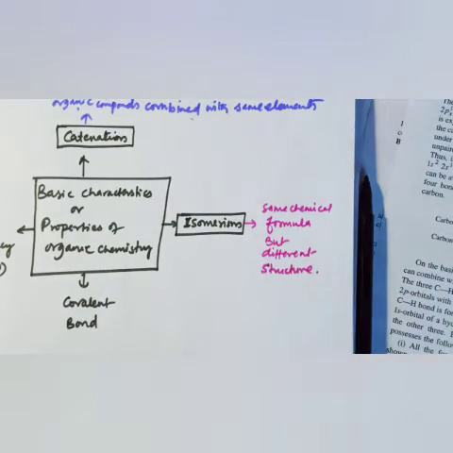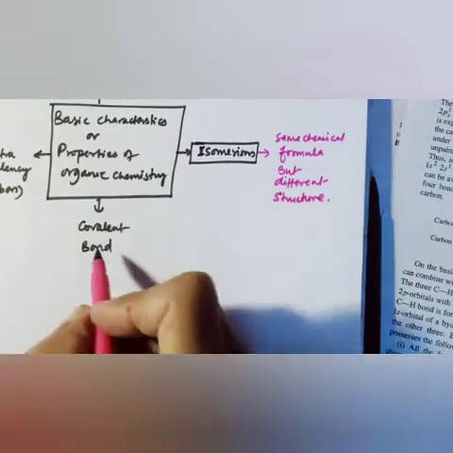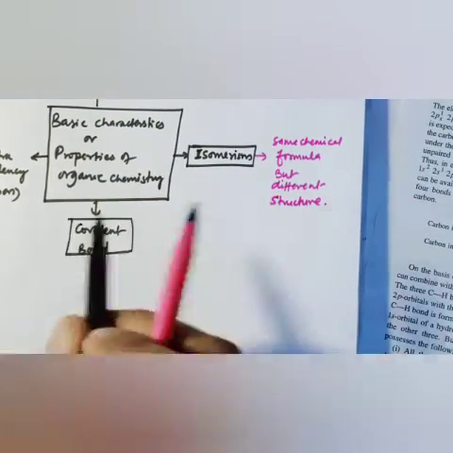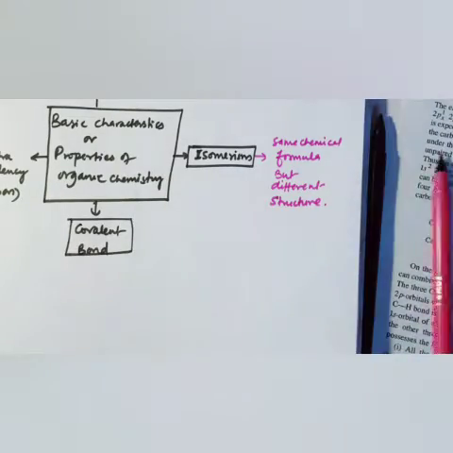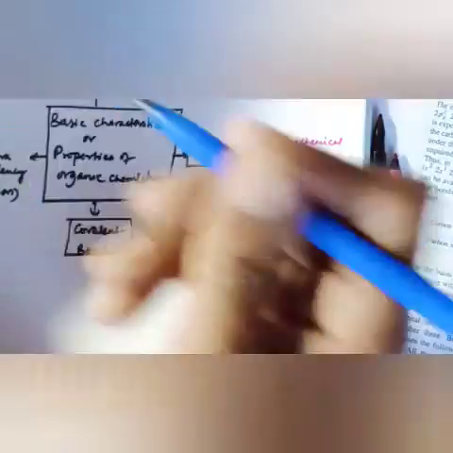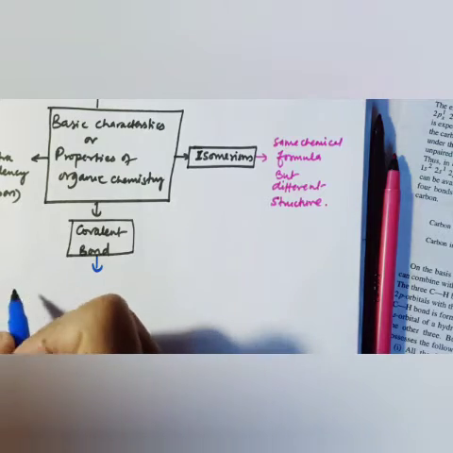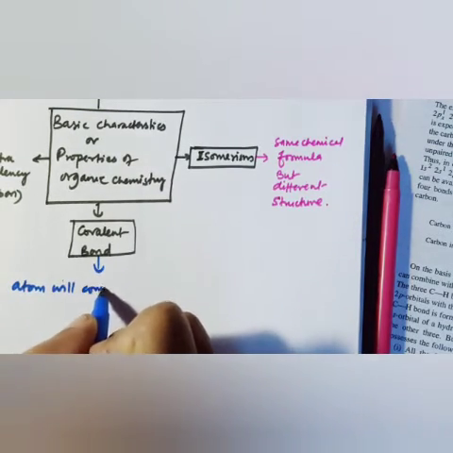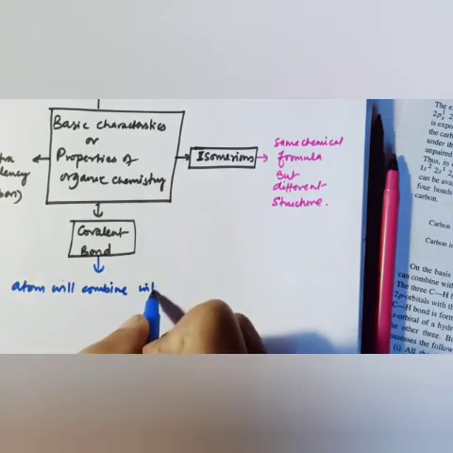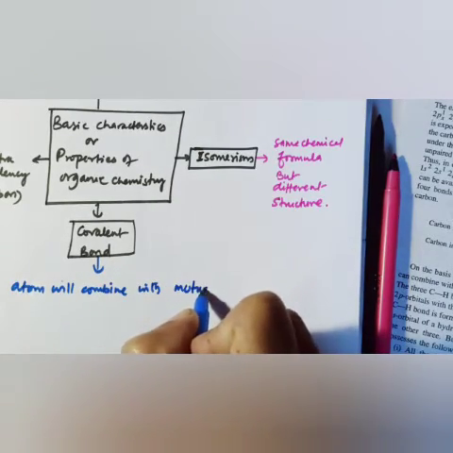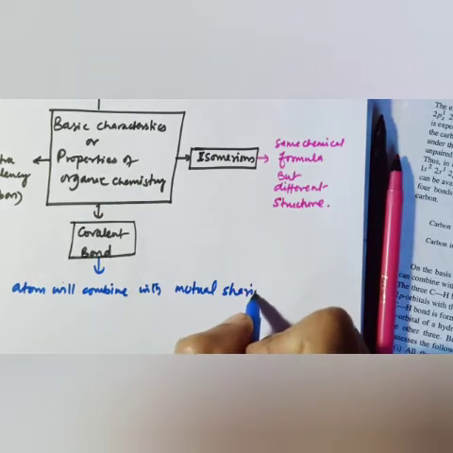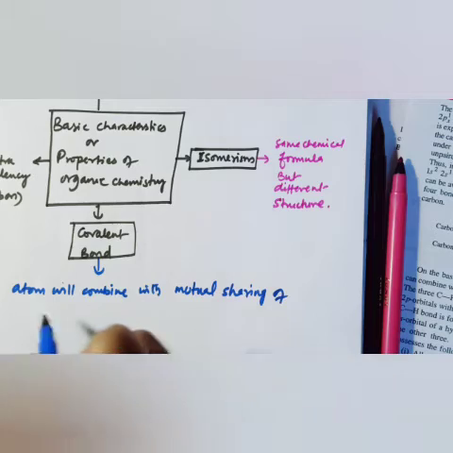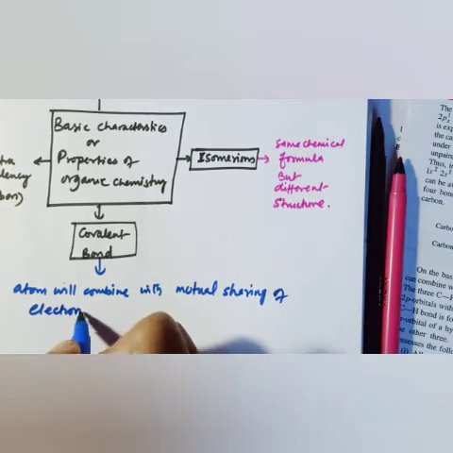That we also studied. Whereas in the covalent bond, dear student, the covalent bond character is that both atoms combine by mutual sharing of electrons.